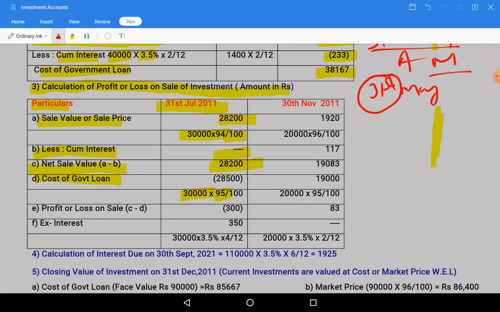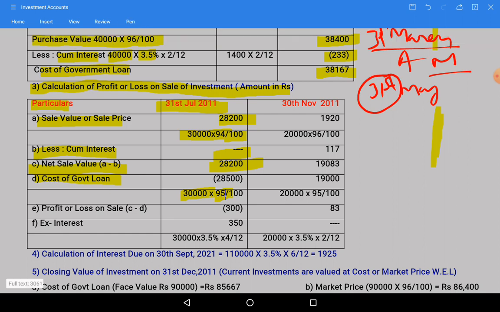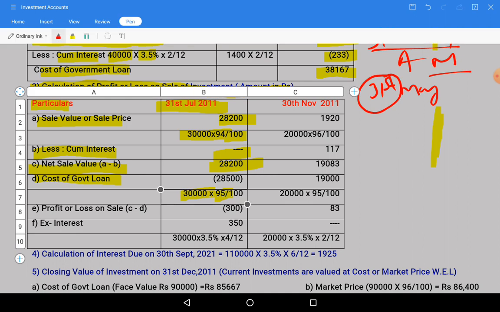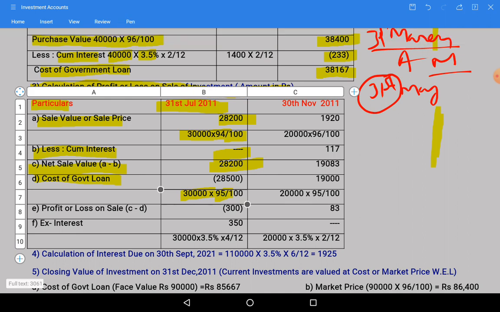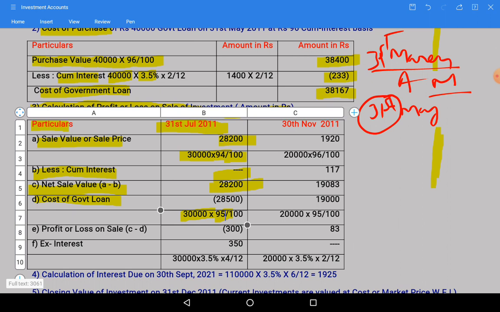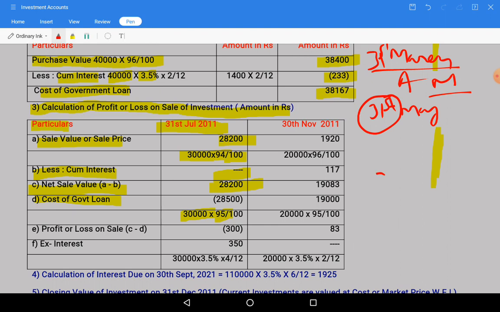Cost of investment, we are having cost 30,000 and we have purchased investments, that is face value, at 95 rupees. How I got it: they are saying opening value 95,000 divided by 1 lakh is the value.